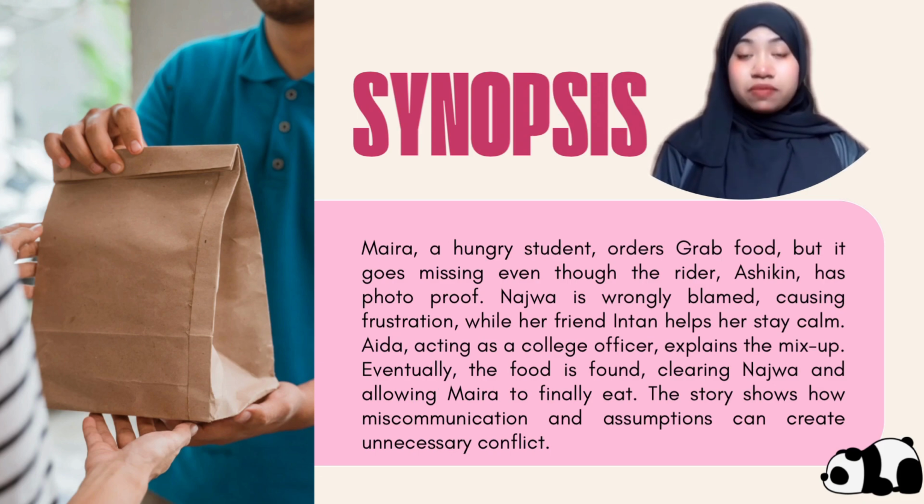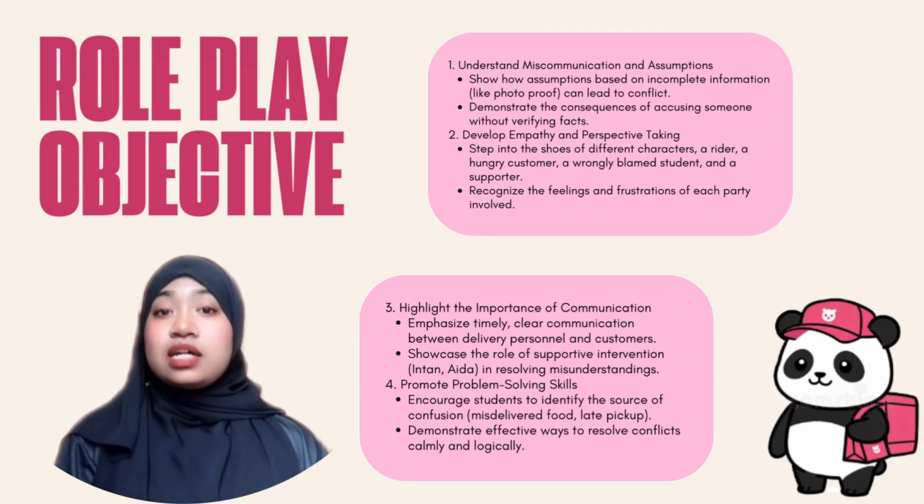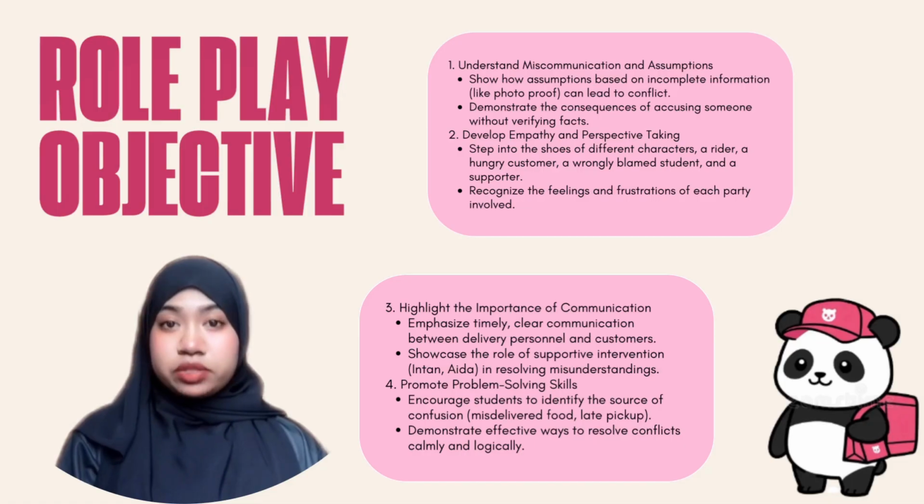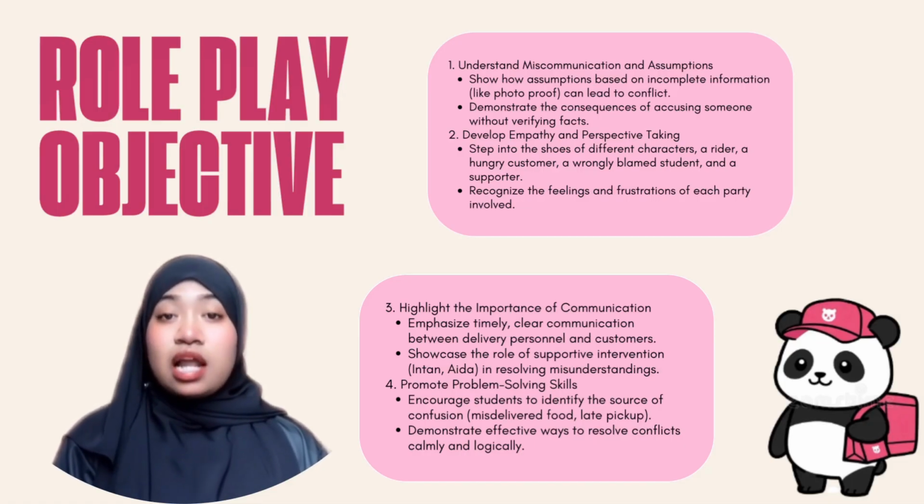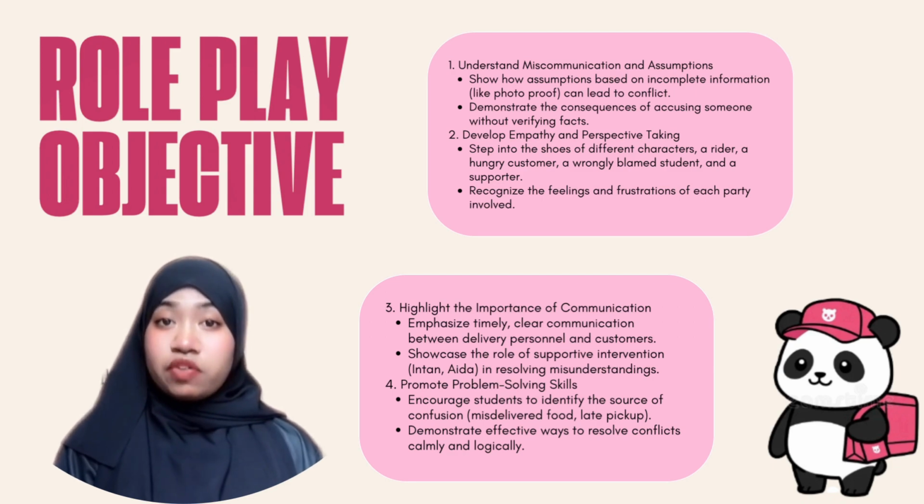Eventually, the food is found, clearing Najwa and allowing Myra to finally eat. The story shows how miscommunication and assumption can create unnecessary conflict. Roleplay objective. Number 1. Understand miscommunication and assumption. Show how assumption based on incomplete information, like photo proof, can lead to conflict. Demonstrate the consequences of accusing someone without verifying facts.